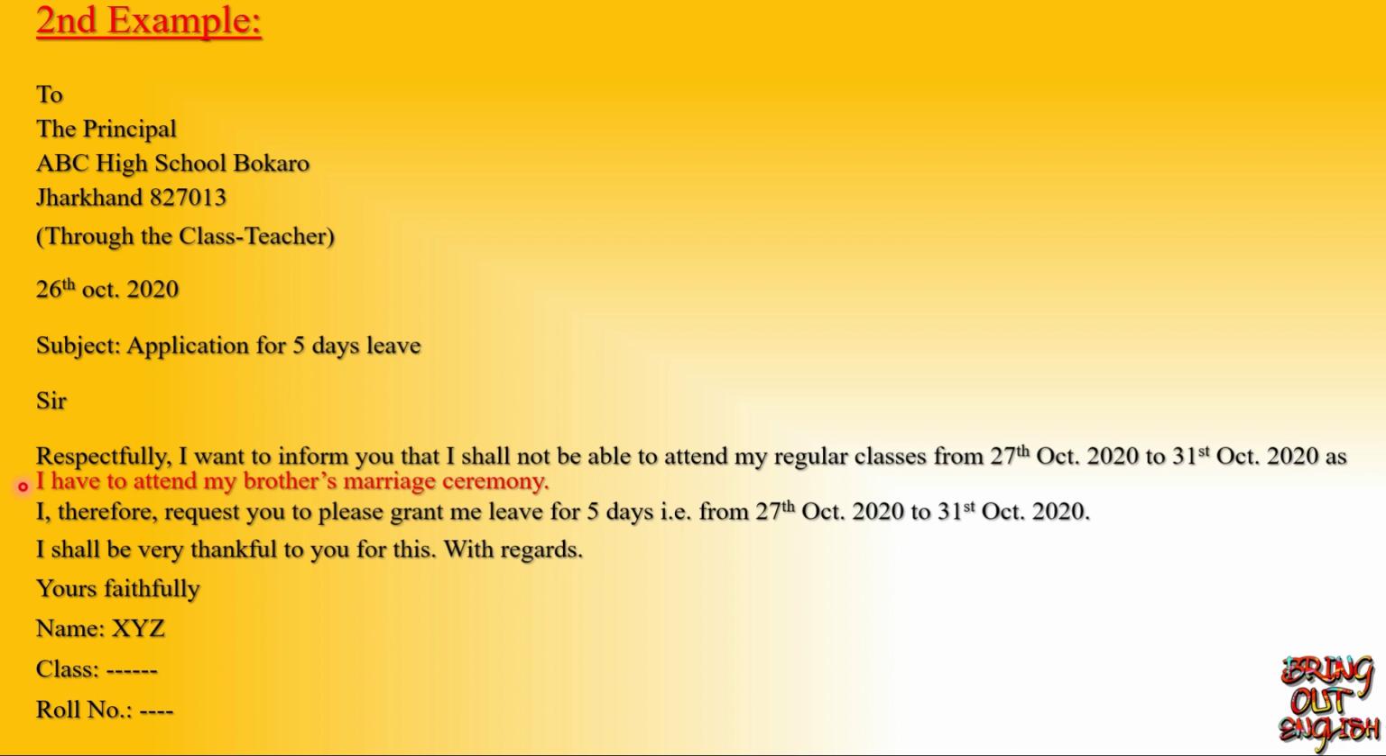And how this letter will go? Respectfully, I want to inform you that I shall not be able to attend my regular classes from 27th October 2020 to 31st October 2020 as I have to attend my brother's marriage ceremony. Here I have given another reason for leave. In the first letter, there was a different reason, and here you can see a new reason for your leave. So the rest part of this application will be same.